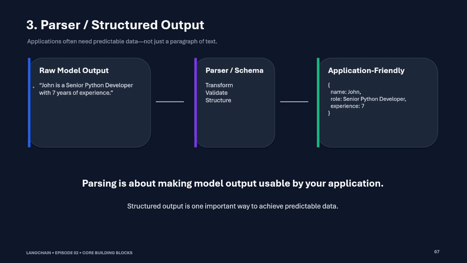You can think that we have gotten the response from the model side. Now we want to show it as a response on the user side. So we can define, okay, this is the response that I'm getting from the model side, and now I can parse this data into a human-readable format, right? So parsing is about making the model output usable for the application.